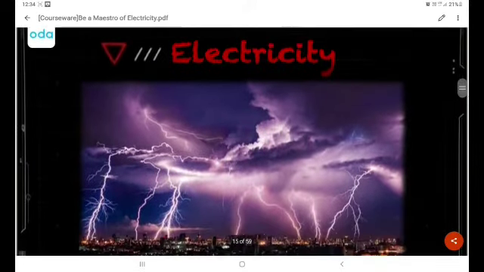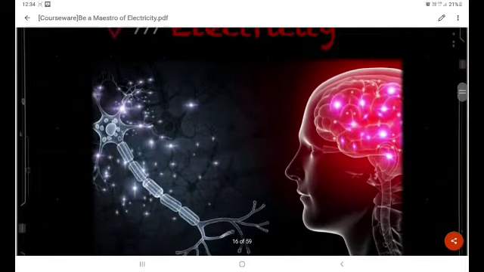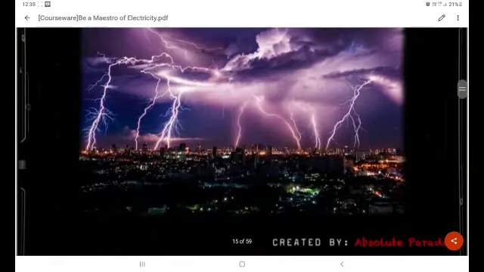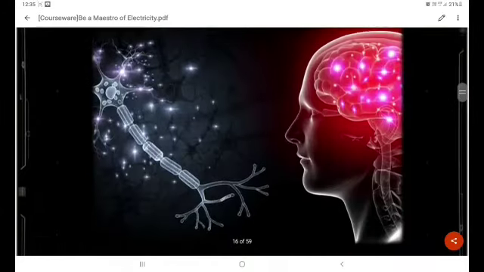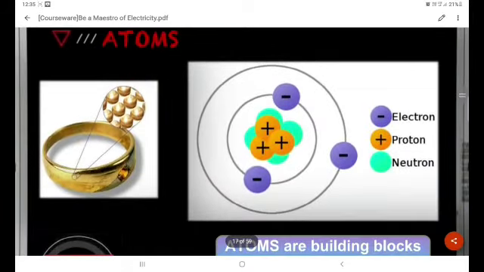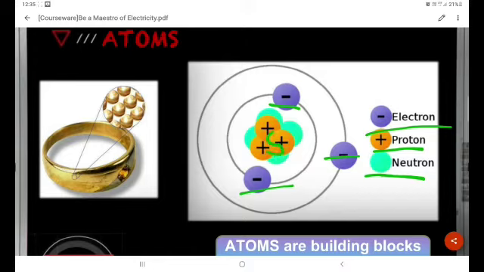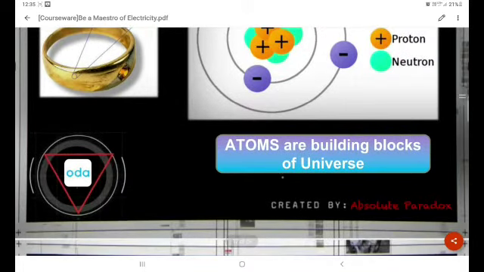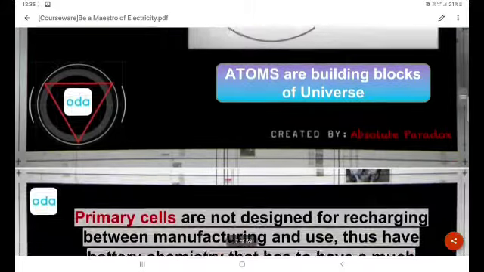And let us get into the electricity. Electricity is in our body also, and it's in the sky also. See, it is of two types. And the atoms. These atoms have electron, proton and neutron. The electron has a static charge, like the sun is the proton, then with the stars called the neutron, and everything is here. Atoms are also called the building blocks of the universe.